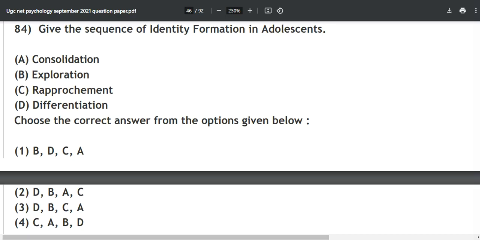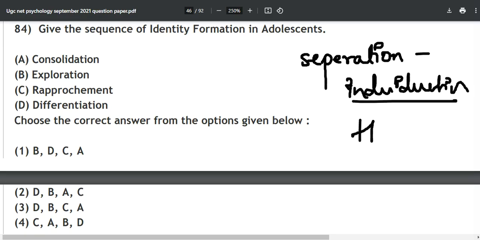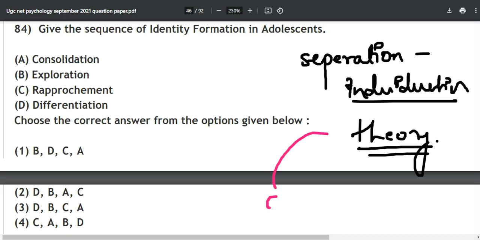First of all, this theory is called the separation individuation theory. And for whom is this theory in particular? For the child, or we can say the children. Why? Because we are discussing the adolescence age.